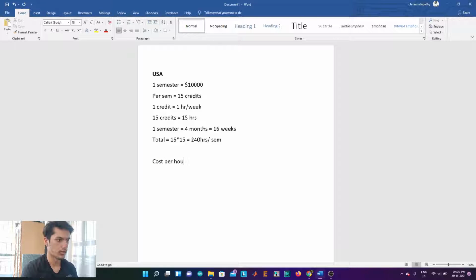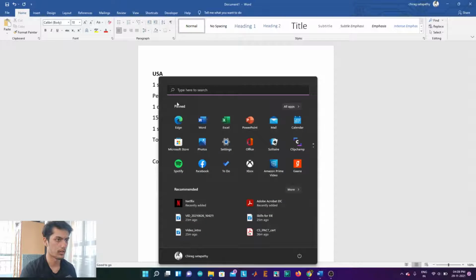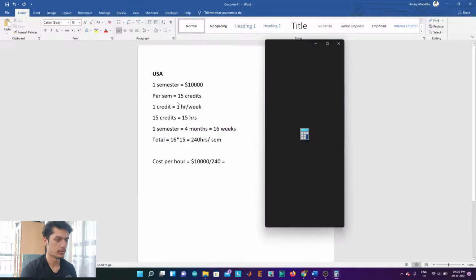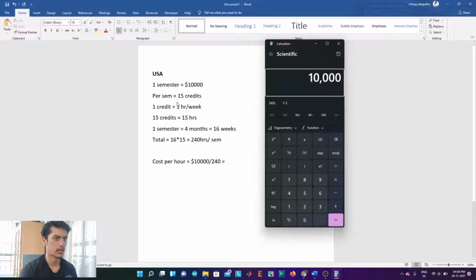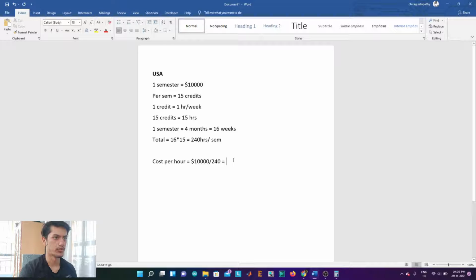So cost per hour is 10,000 divided by 240, which is, if I open my calc, $41.67